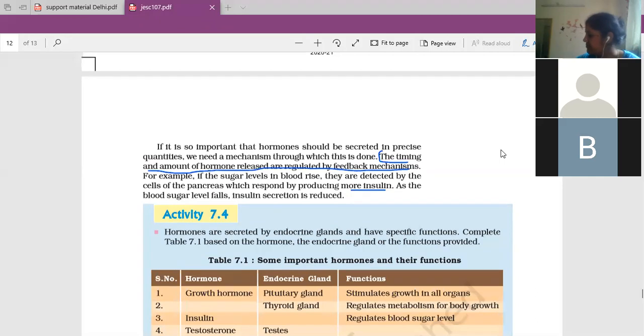Any other doubts? Anyone else? No doubts. Okay, fine. So now your homework. Tomorrow there is no test. I'm not taking any test tomorrow. Tomorrow you can relax, but only do homework. That is, complete the exercise of this chapter, all the in-text questions and exercises from NCERT.